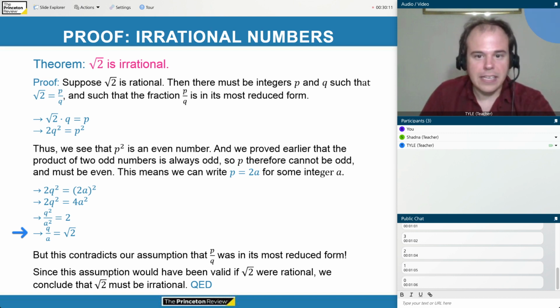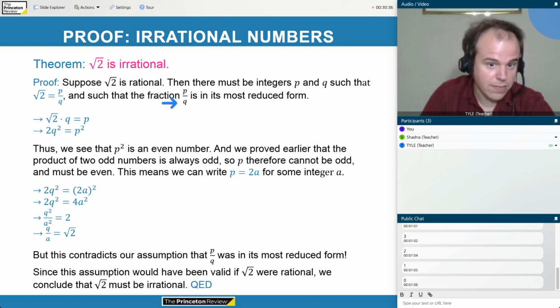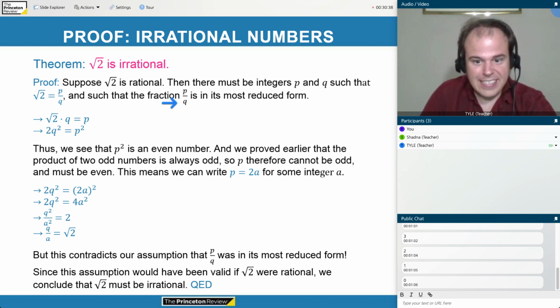But notice that q is smaller than p, because q was in the denominator of the original fraction, and the square root of 2 is bigger than 1, since 1 squared is 1, which is less than 4. Okay, so p is bigger than q. And likewise, I know that a is also smaller than q, because q squared divided by a squared equals 2. So this means that we assumed that p over q was in its most reduced form. But now we've simplified it to some reduced form q over a, where q is smaller than p and a is smaller than q.